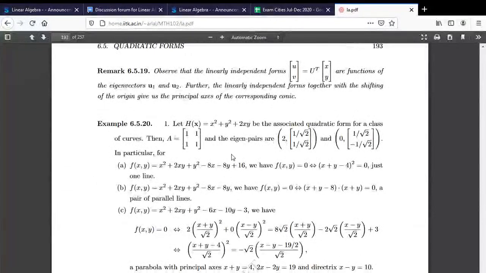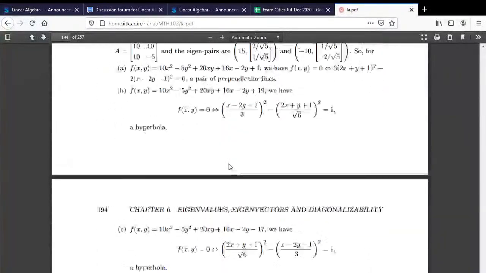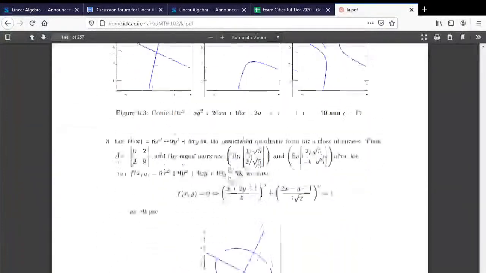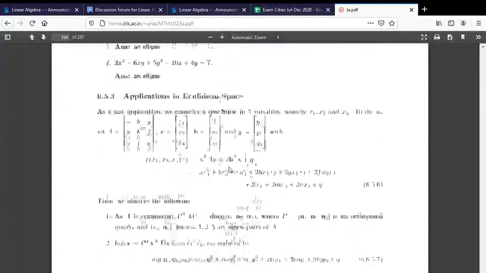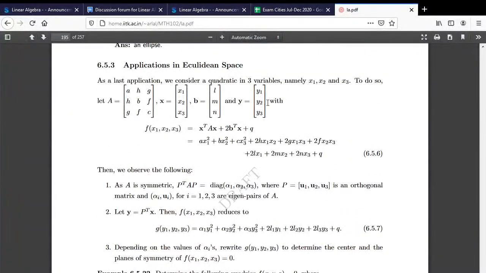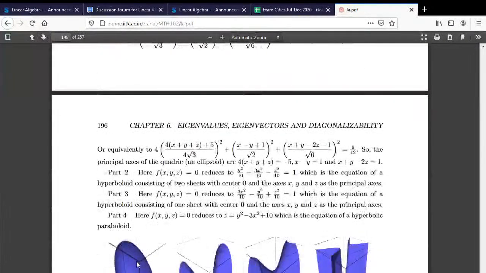This is 2 dimension here, and 3 dimension is here, Euclidean space. So I have given you all the examples of different eigenvalues, what will happen to eigenvectors and how the diagrams change. Fine.